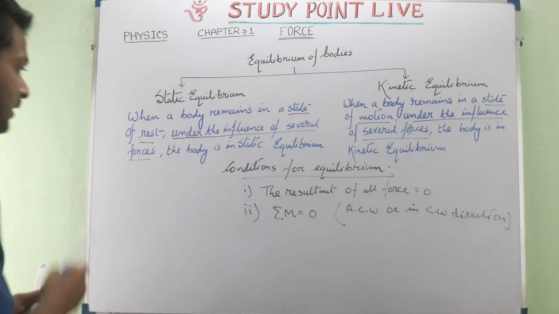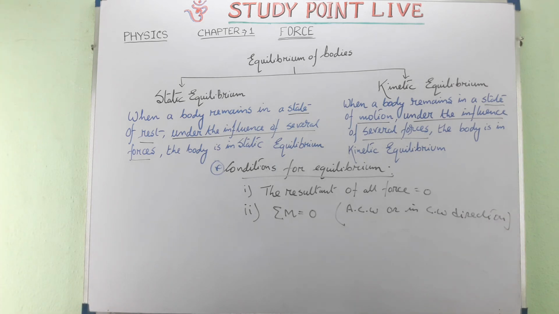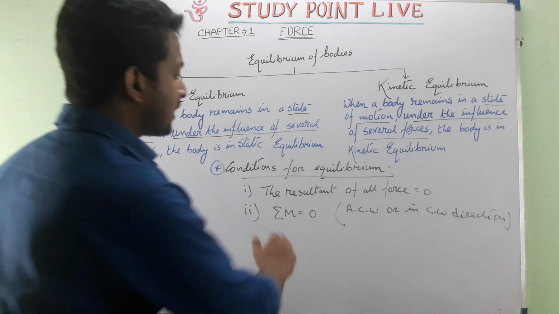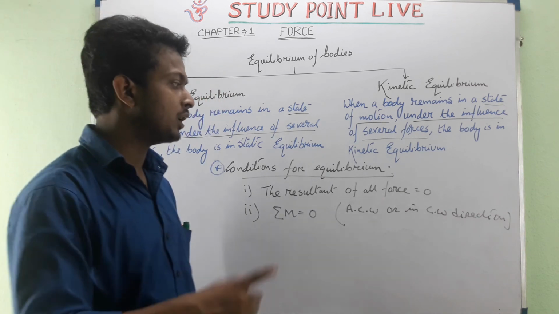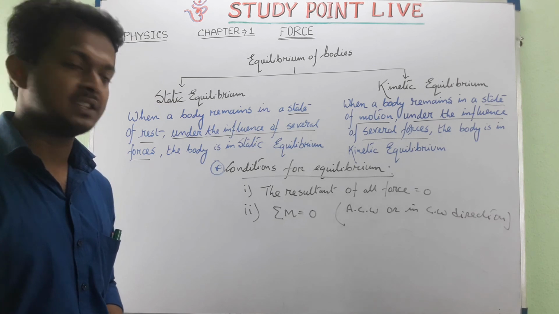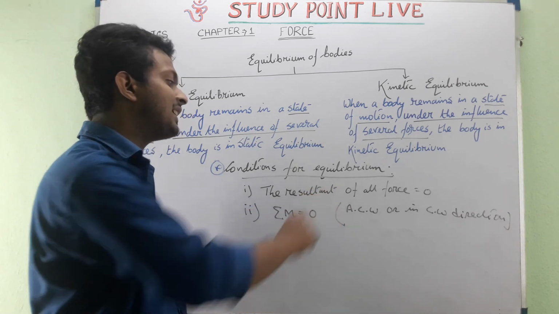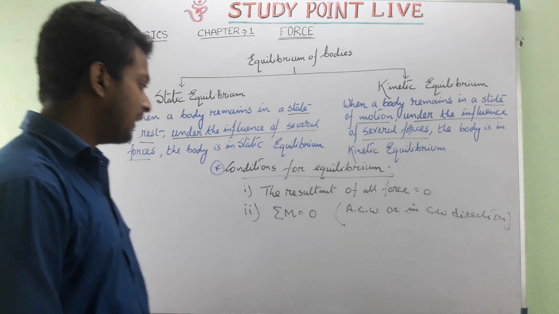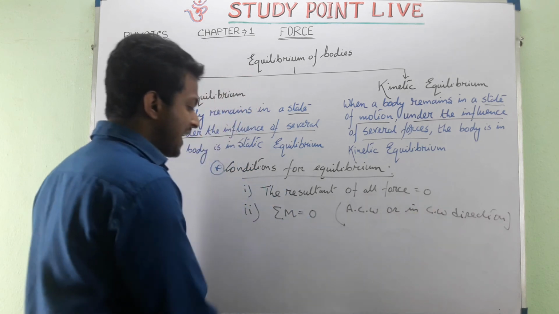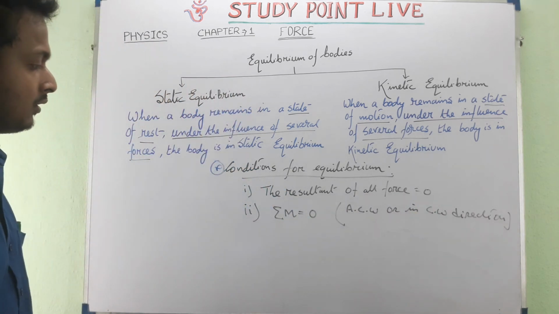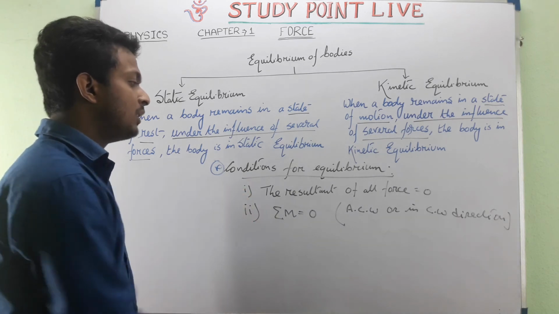So this is also an important thing, what are the conditions for equilibrium? The total resultant of force equals zero. Now what is the resultant of force? That we will see in your class 11 physics, the name of the chapter is vector. We will see over there what the resultant of force is. But for the time being, you just see the total resultant of force should be zero, and the total moment of force is also zero for the equilibrium condition.